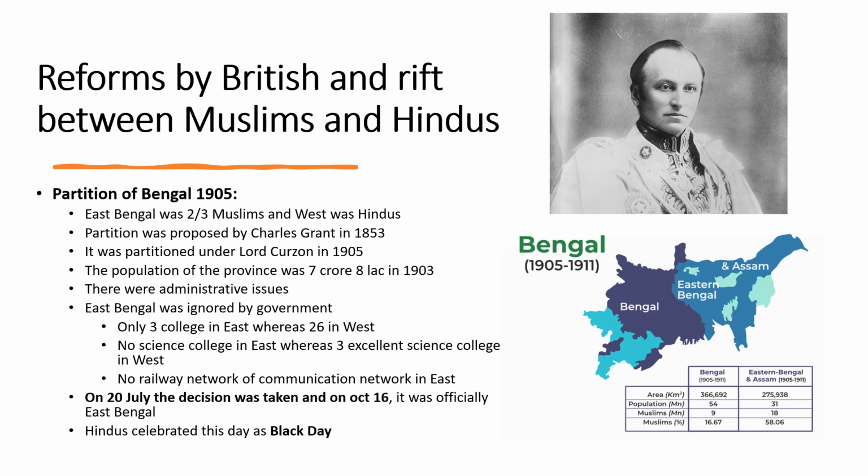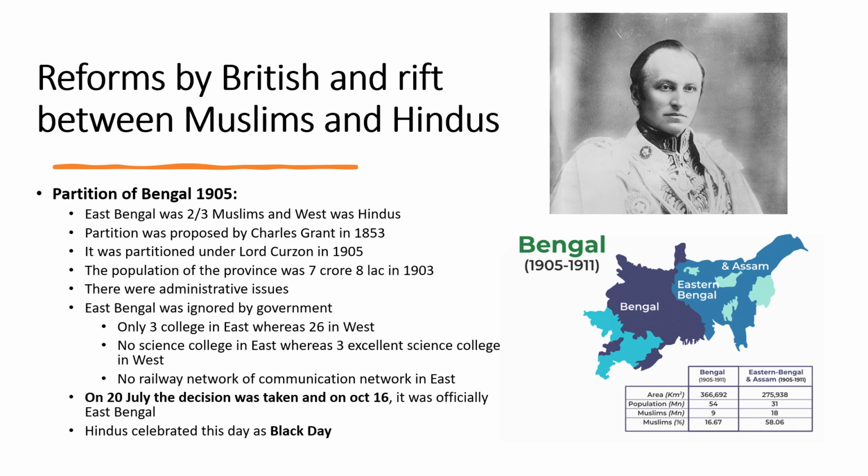Only 3 colleges were there in East Bengal, whereas in West there were 26 colleges. East Bengal did not have any science college, whereas West Bengal had 3 excellent science colleges. There was no railway network or network of communication in East, but a good network of railway and communication in West.